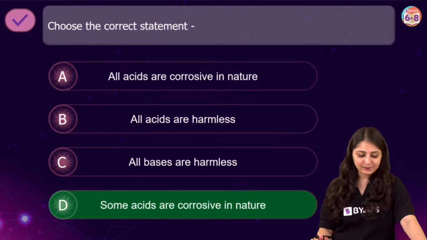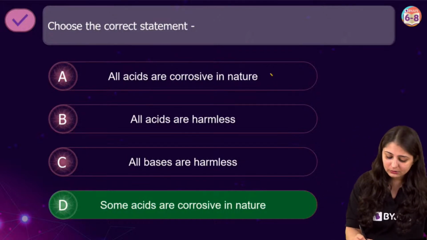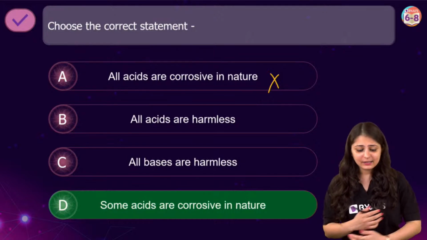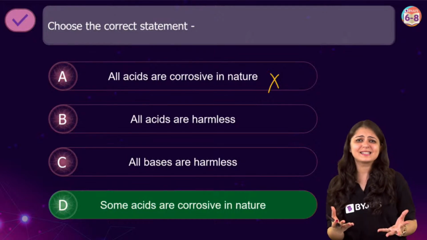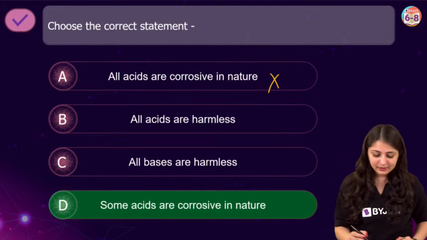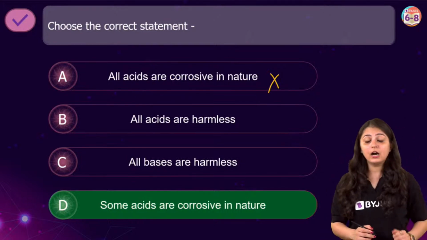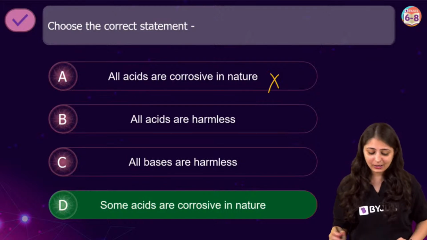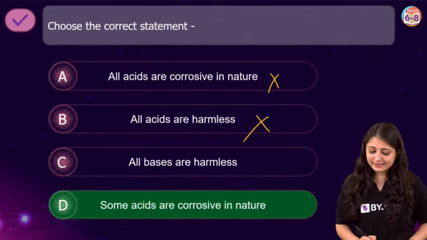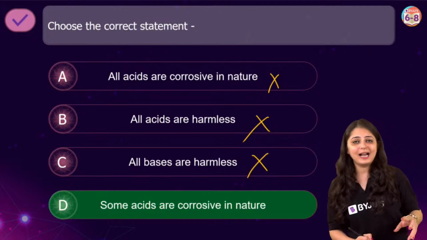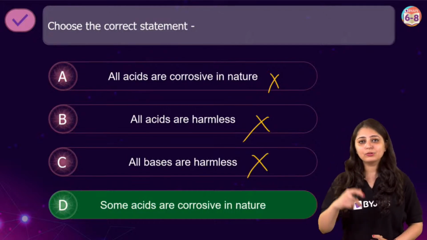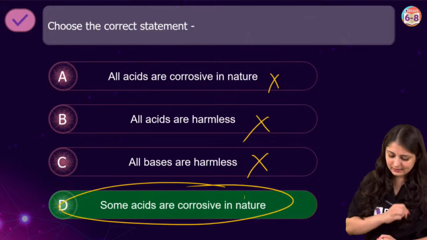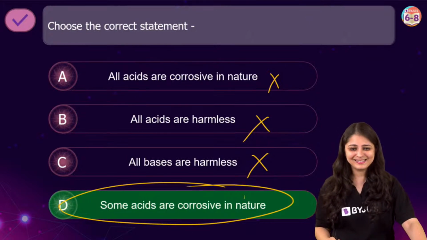एक बार सारे options देखते हैं. All acids are corrosive in nature. All तो नहीं होता. Acetic acid जो vinegar में है, citric acid जो orange में है, we are consuming that. है ना? वो corrosive नहीं, वैसे weak से acids है. Corrosive नहीं है वो. Damage नहीं कर रहे. All acids are harmless. बिल्कुल भी नहीं. हाइड्रोक्लोरिक एसिड, सल्फ्यूरिक एसिड, ये तो डेफिनेटली कॉन्सेंट्रेटेड जब होंगे हमें हार्म करेंगे. All bases are harmless. ऐसा भी नहीं है. You know, in the lab you should not touch sodium hydroxide. आपको डायरेक्टली टच नहीं करना चाहिए. Even bases are corrosive. Some acids are corrosive. ये बात ठीक है. ठीक है?